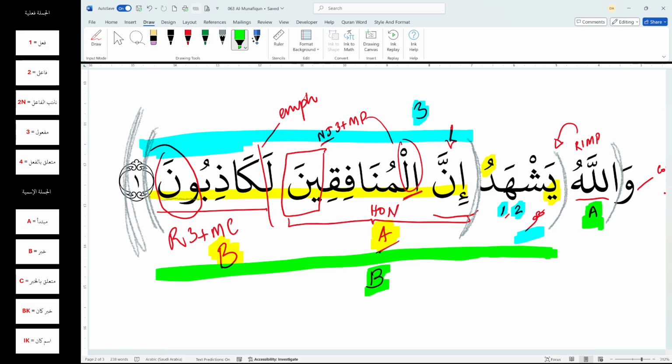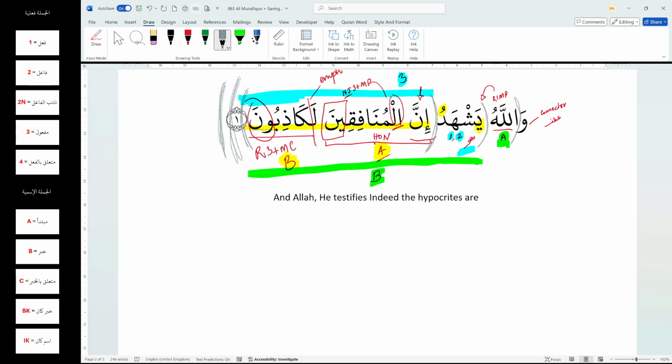indeed the hypocrites are, because there's an invisible is after innal munafiqina, it's a mubtada, right? La kazibun. And what is la? It's an emphasis lam, so you can use it as truly or surely. So let's say truly. Kazibun, kaziban, kazibin, and so on; kazibuna is plural, masculine, rafa, common. Liars. The hypocrites are truly liars. And Allah, he testifies, indeed the hypocrites are truly liars.